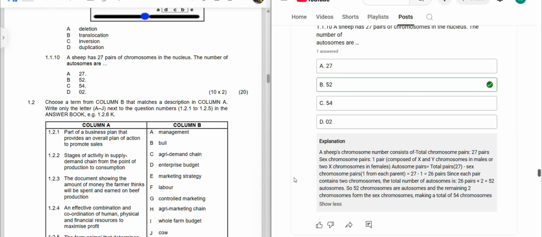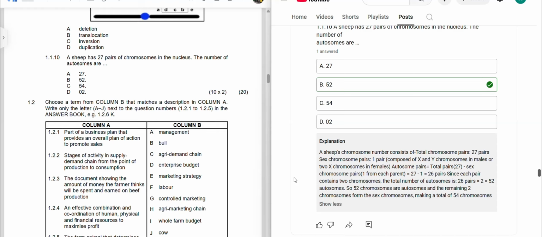Sex chromosome pairs, one pair is composed of the X chromosome and the Y chromosome in males, or two X chromosomes in females.